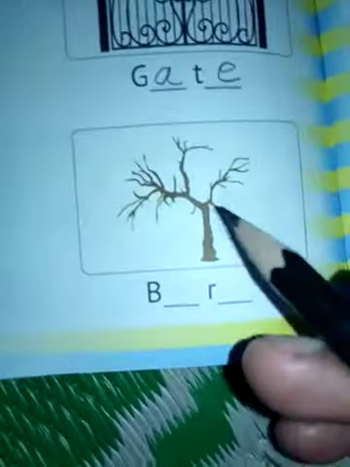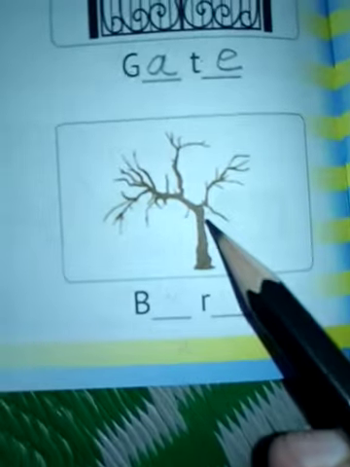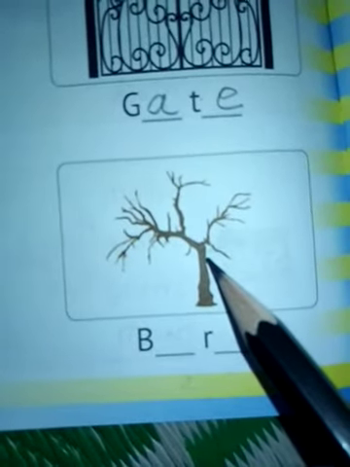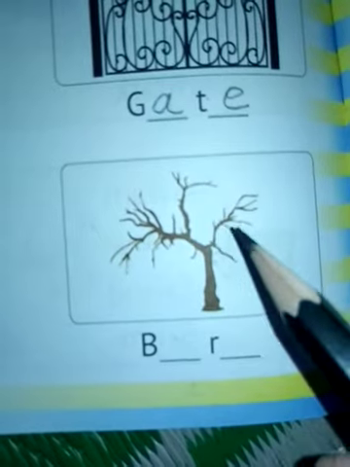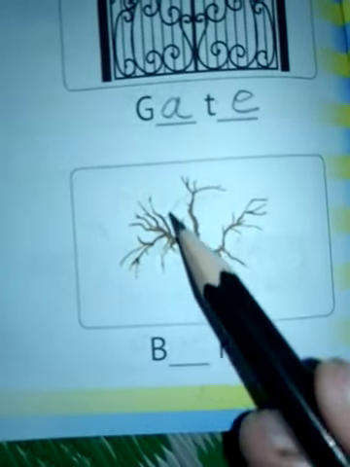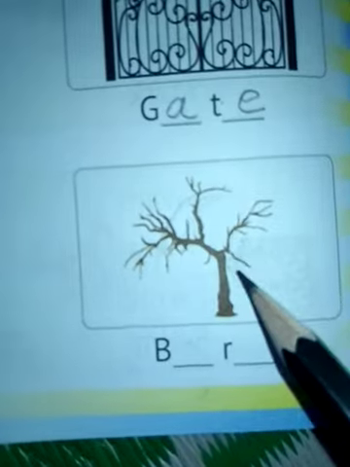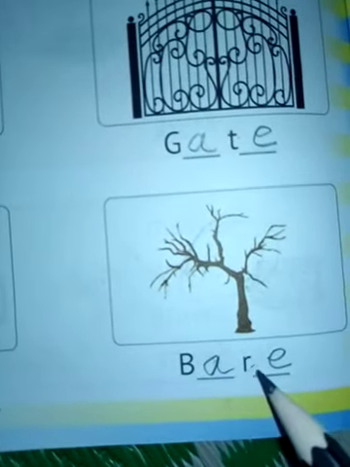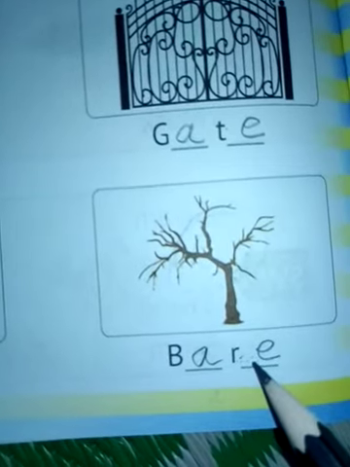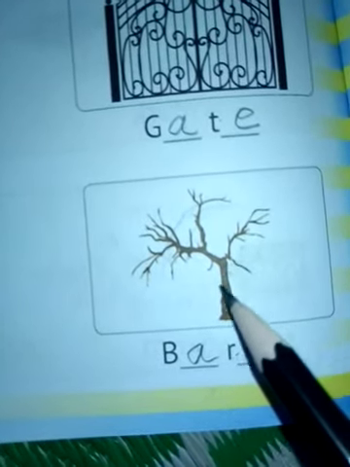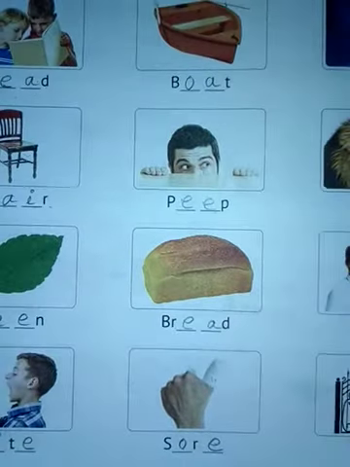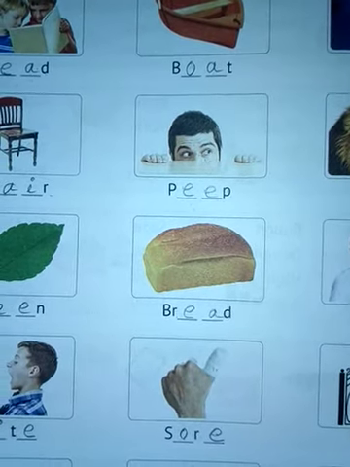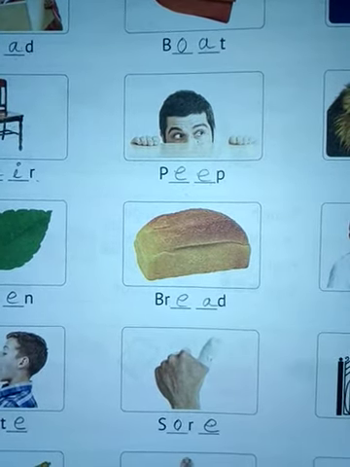Next is, this is a tree, isn't it? When the tree is like this, without any leaves at all, this is called bare. B-A-R-E, bare. And the word is a describing word. Bare tree means without any leaves on the tree. So I hope the chapter and the topic are clear to you. You have to write this in your English book and learn this with the help of your parents.